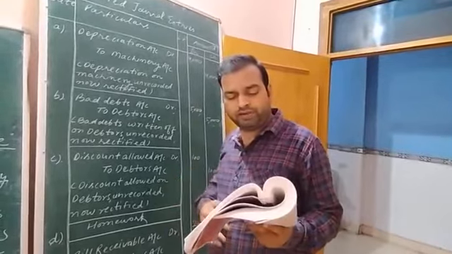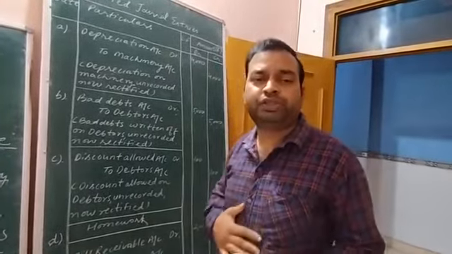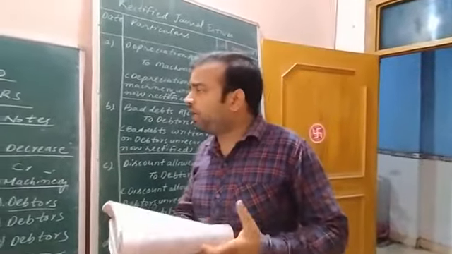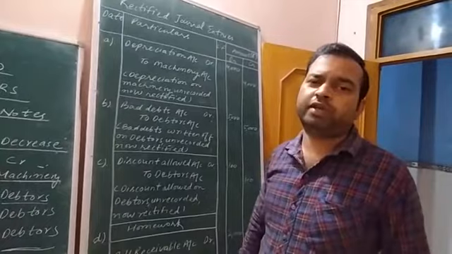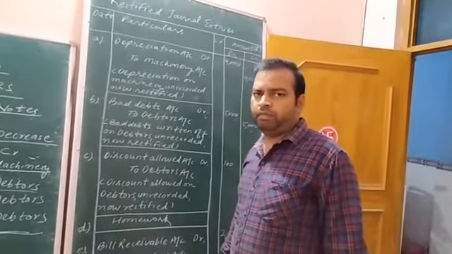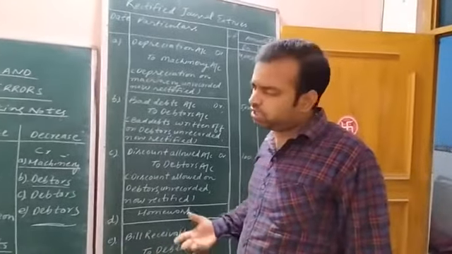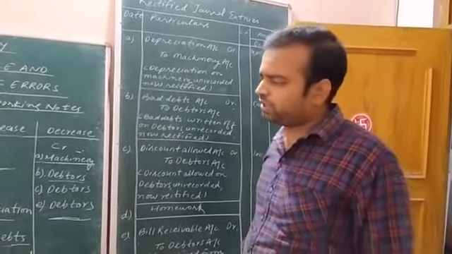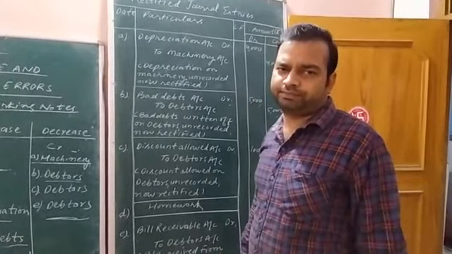Now, the very first transaction is depreciation provided on machinery. What is depreciation? Depreciation means normal wear and tear in the value of assets. Due to depreciation which is charged on the machinery or on the assets, what happens? The value of the assets decreases.